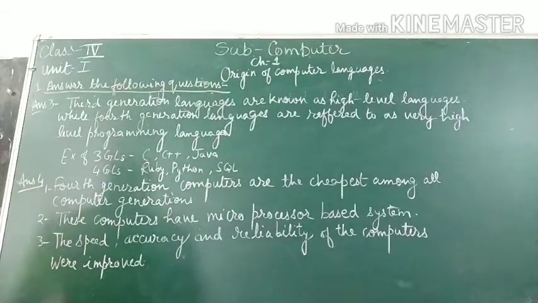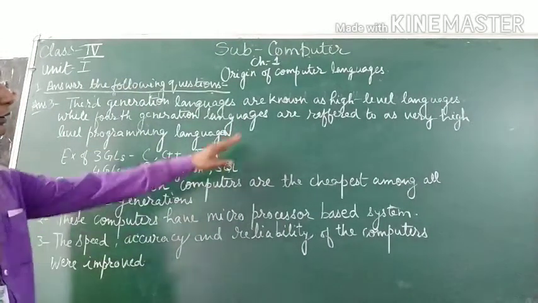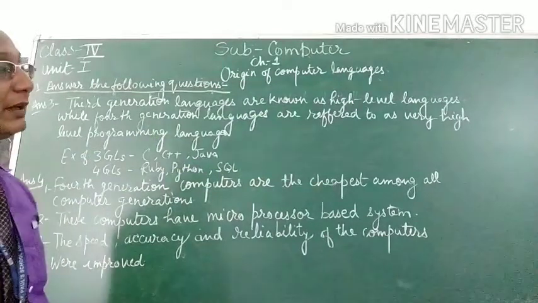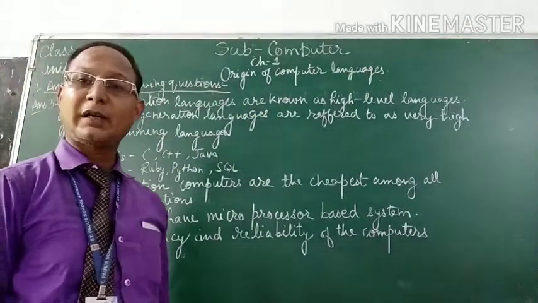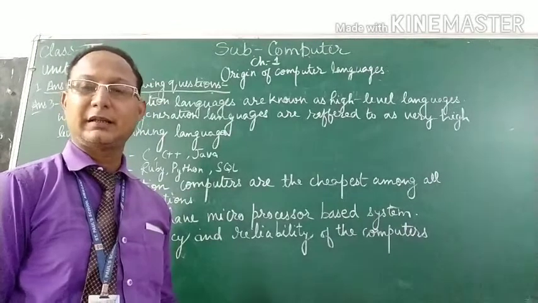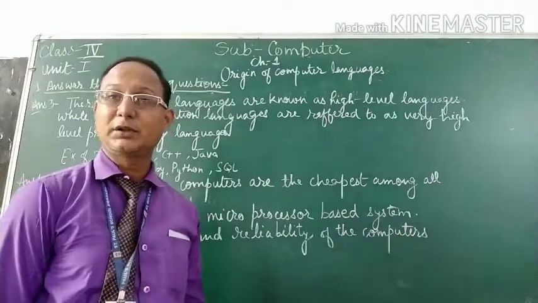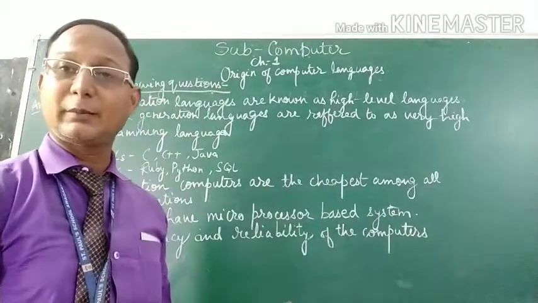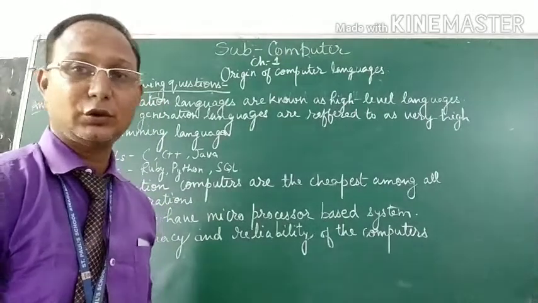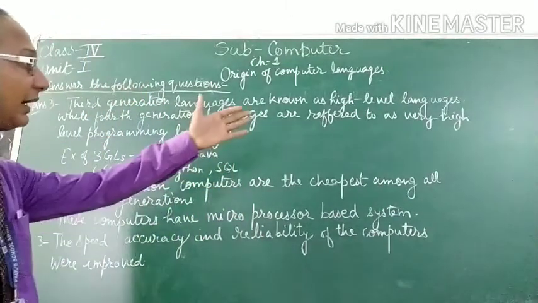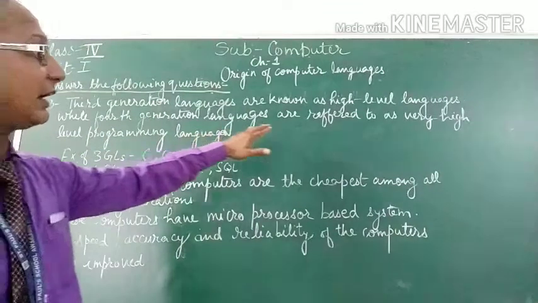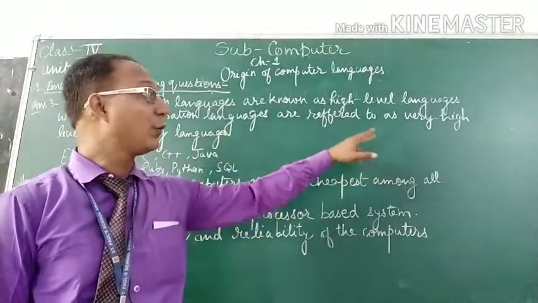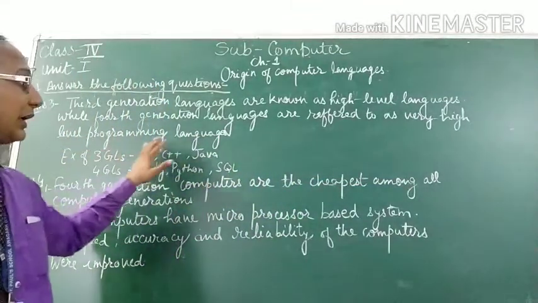Third generation languages are known as high level languages. In third generation, ICs were used and the use of monitor and keyboard is also included. So these are high level languages, while fourth generation languages are referred to as very high level programming languages.